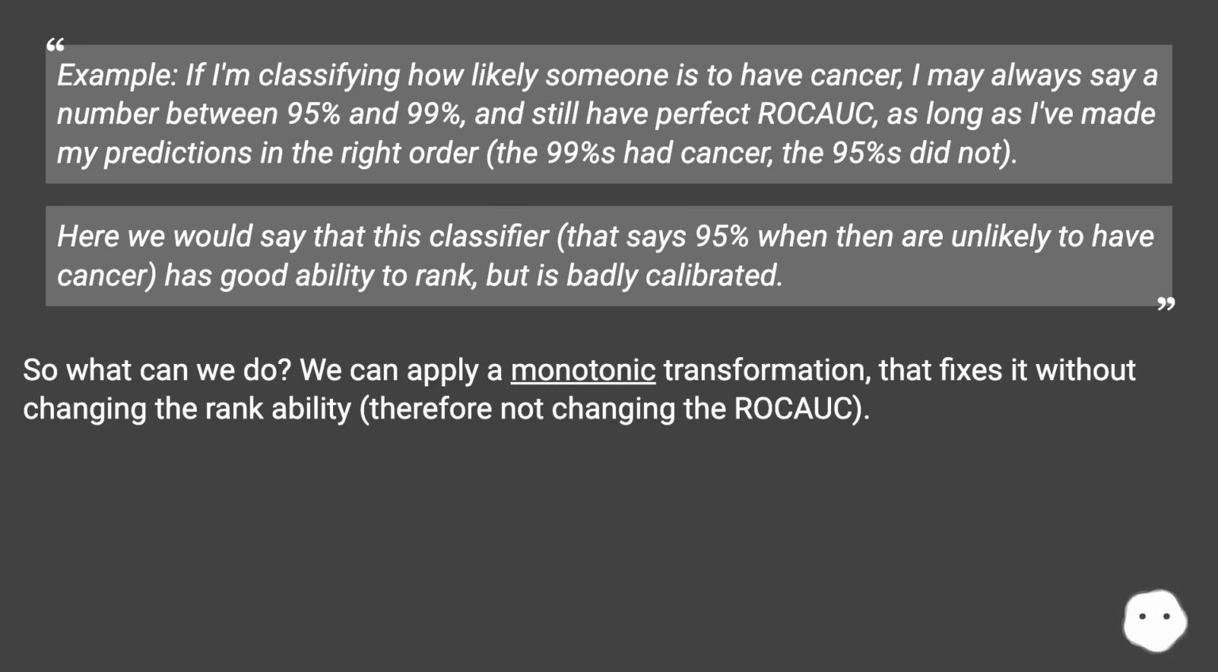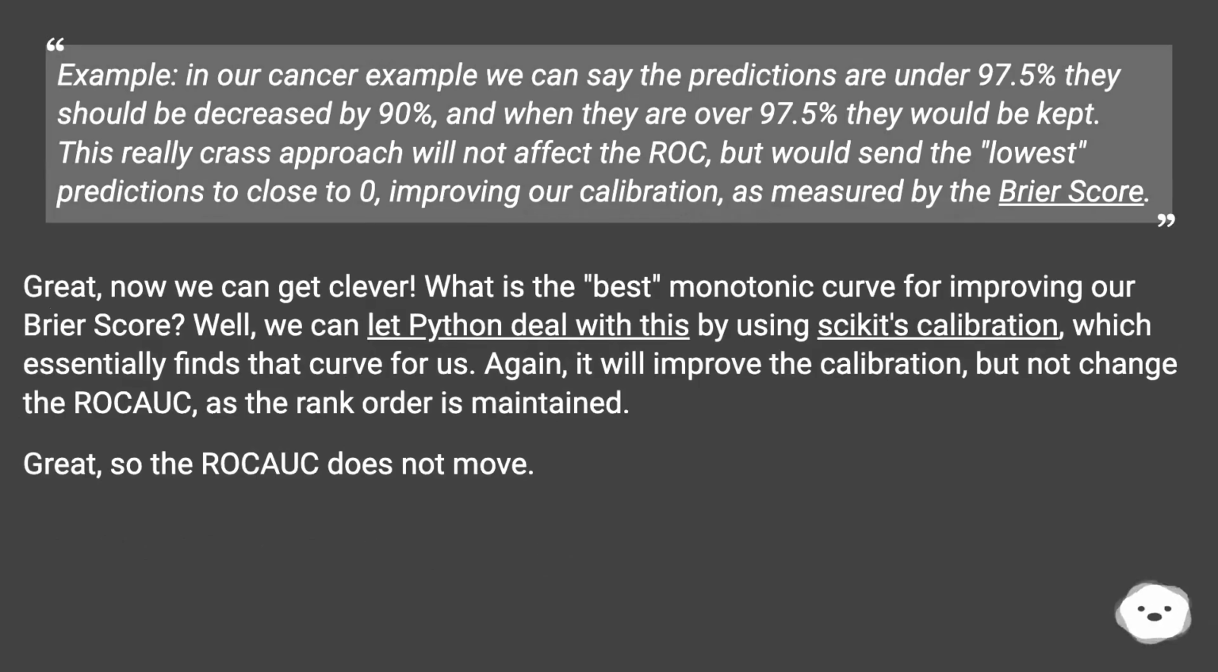So what can we do? We can apply a monotonic transformation that fixes it without changing the rank ability, therefore not changing the ROC. Example, in our cancer example we can say when the predictions are under 97.5%, they should be decreased by 90%, and when they are over 97.5% they would be kept. This really crass approach will not affect the ROC, but would send the lowest predictions close to zero, improving our calibration, as measured by the Brier score.